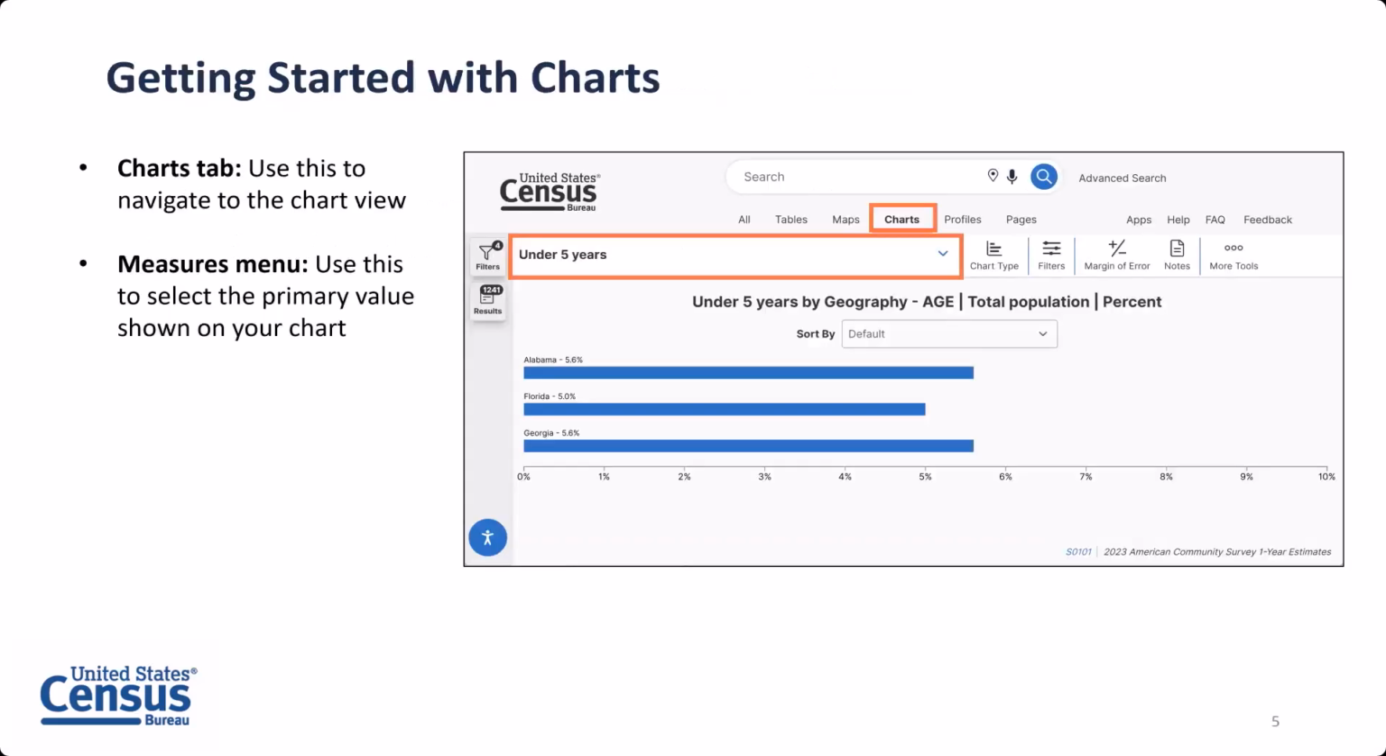All right, so let's take a look at this on the live site. For our first example, we're going to keep it real basic, as I mentioned. So we're going to show you the new charts tab at the top. That's your entry point into making a chart. And then I'm going to show you how to use the measures drop-down menu at the top of the chart in order to select the estimate out of the data table that you want displayed.